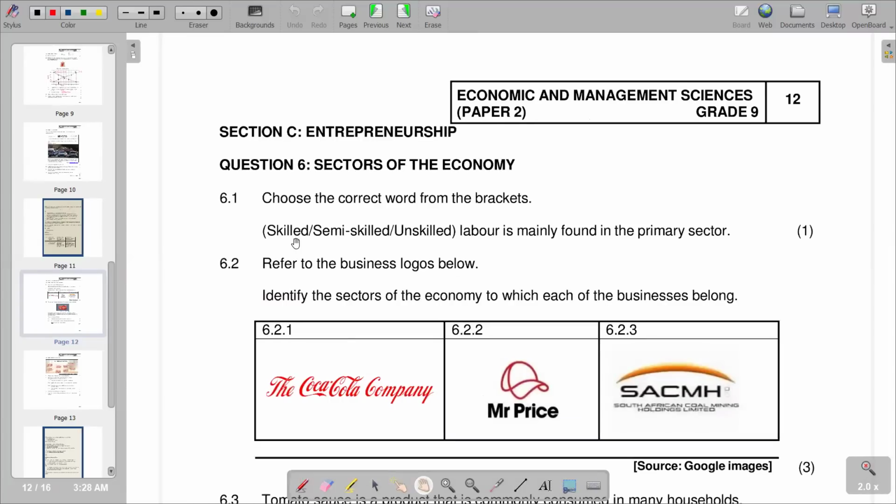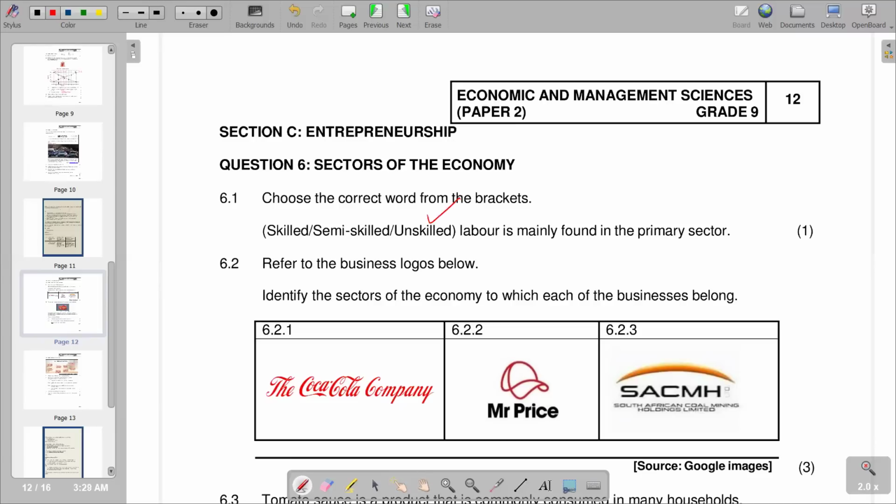So moving on, you'll see that this is now our question 6. Question 6 is on entrepreneurship, specifically sectors of the economy. The first one says choose the correct word from the brackets. We are given skilled, semi-skilled, and unskilled. Labor is mainly found in the private sector. In the private sector, usually we find unskilled labor. We'll see that unskilled labor is the one that is mostly found in the private sector.